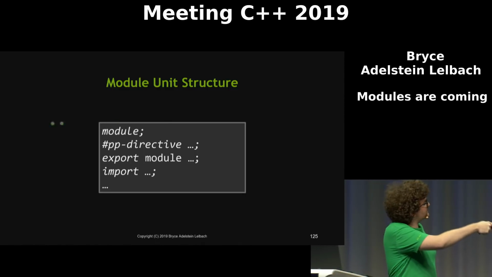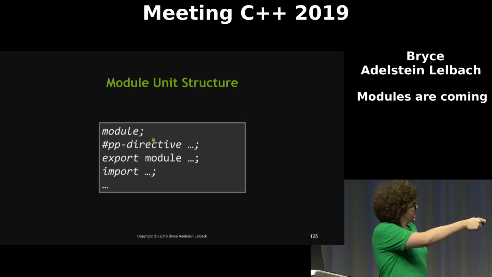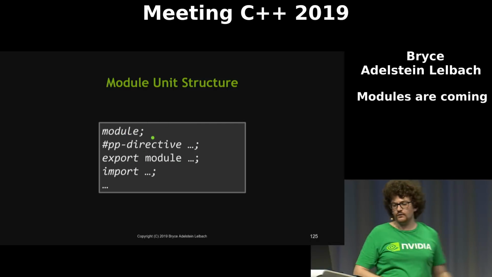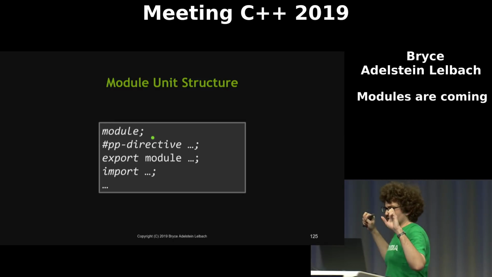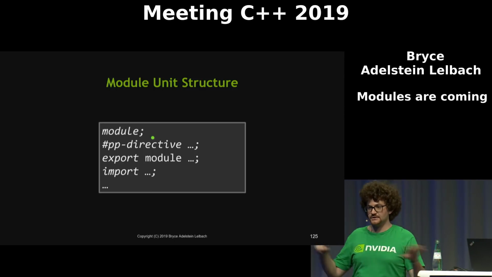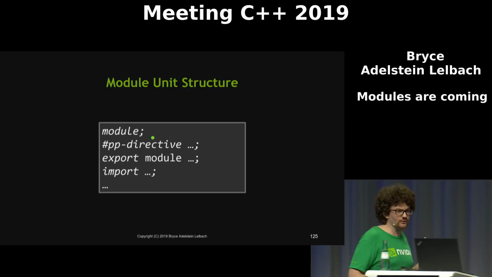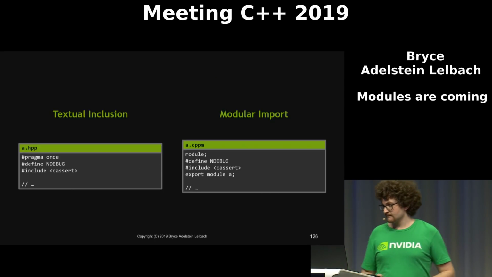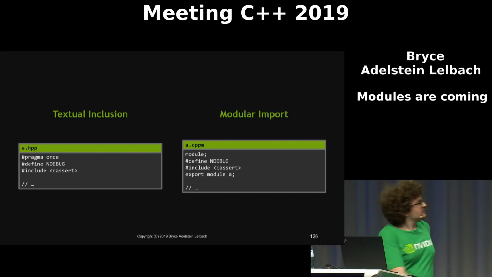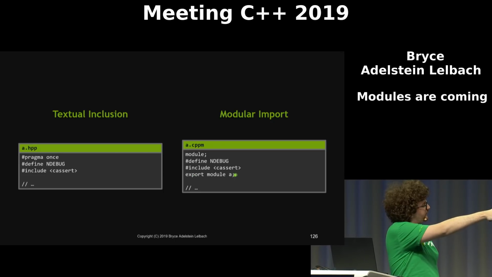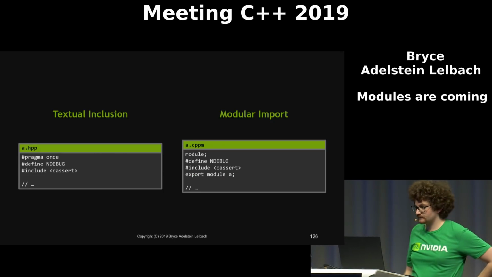Anything that's in between the start of the module global fragment and the module declaration will go into what's known as the global module. And the global module is the default owner of all entities that are not modular entities. So you will avoid having your module take ownership of the declarations that you include. You would use it like this: I have the start of the global module fragment, then I include my textual headers, then I start my module here. And then this works just fine.